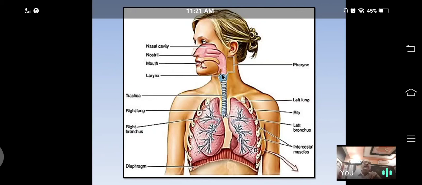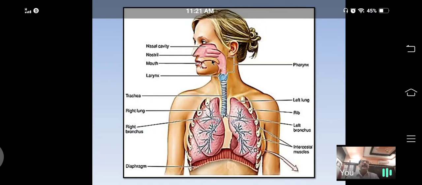If any food or water particles enter the pharynx, to prevent their entry into the respiratory tube, suddenly a lid closes that opening, the glottis. That lid is called the epiglottis, made up of cartilaginous tissue.